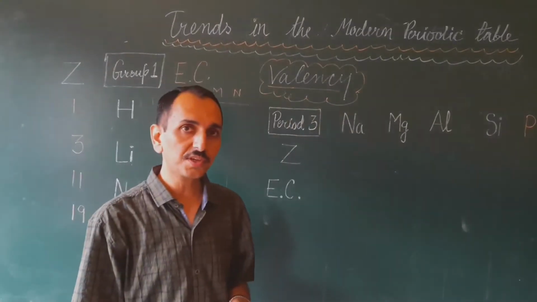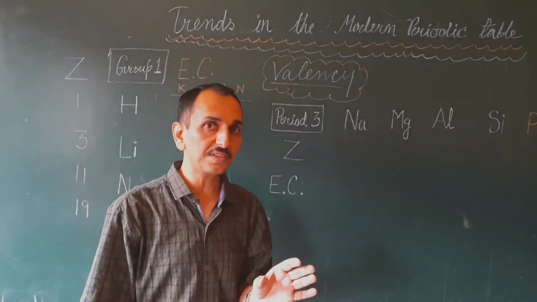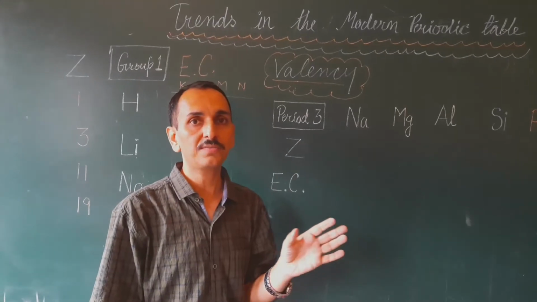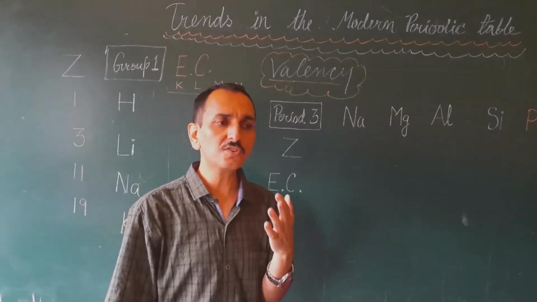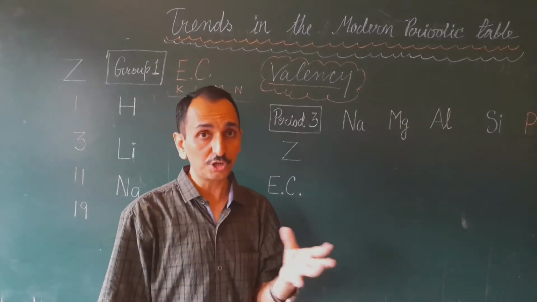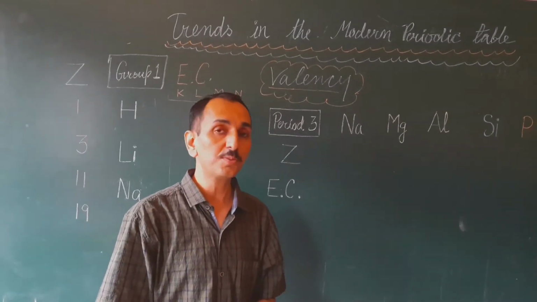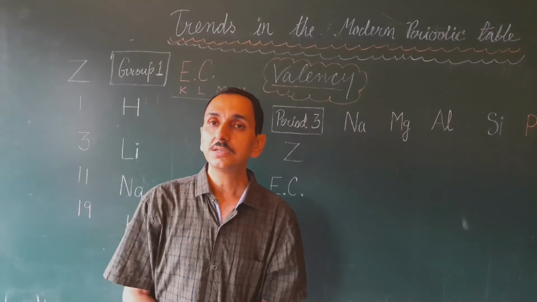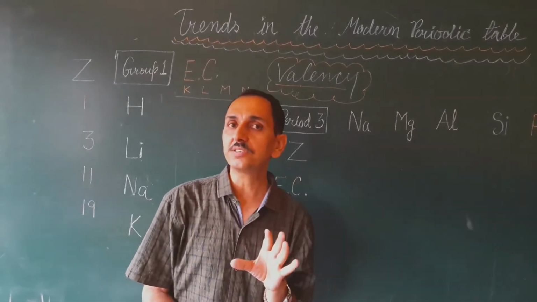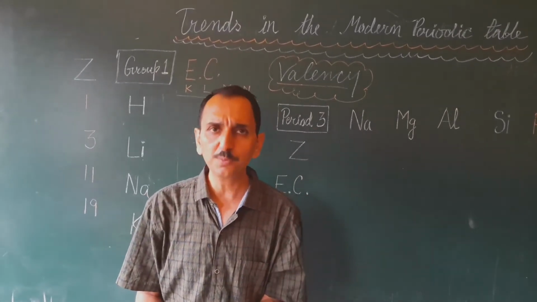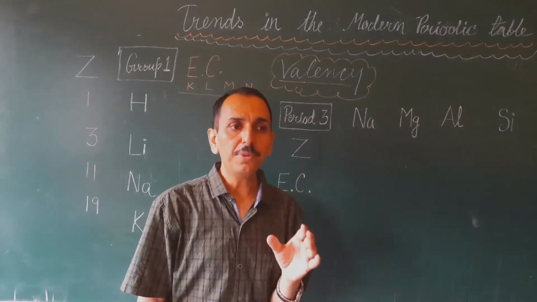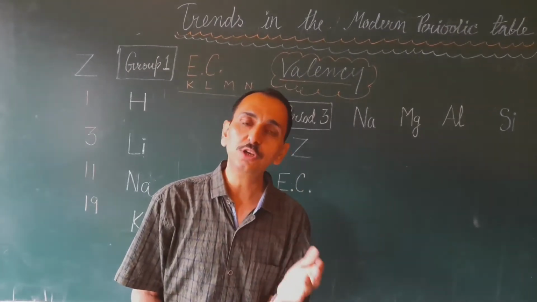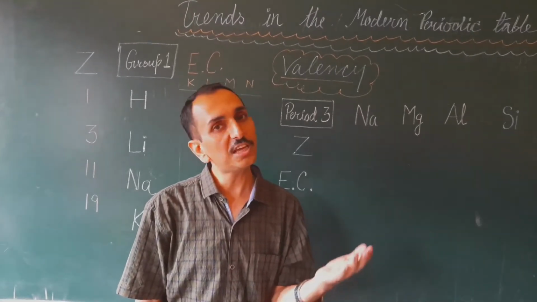What is valency? We have studied in 9th class, it is the combining capacity of any element to combine with other elements. That is called its valency. And this all depends upon the electronic configuration. We are talking about periodicity. These properties, whether they are chemical properties or others, depend upon the number of electrons in the outermost shell, meaning valence shell electrons.